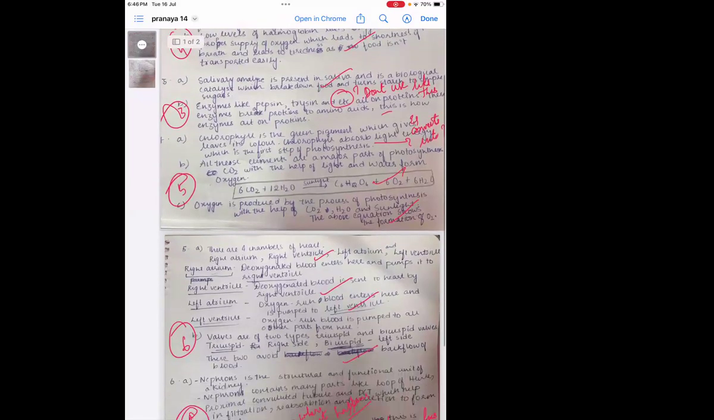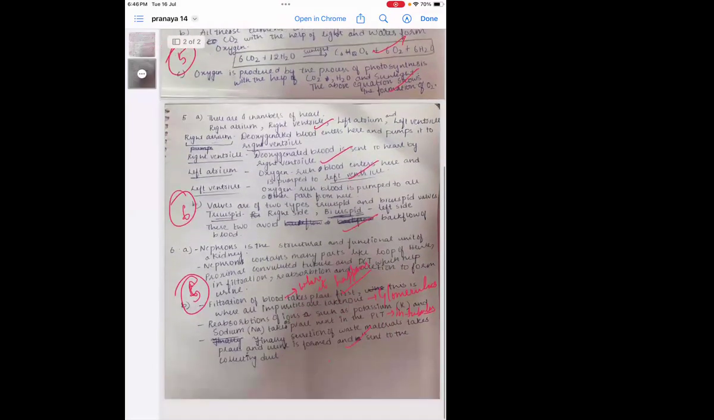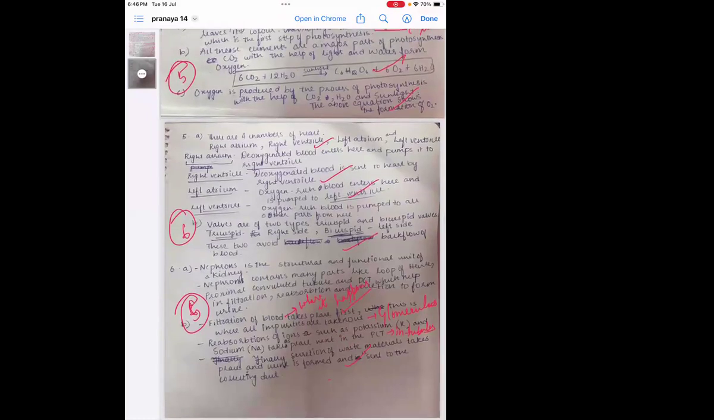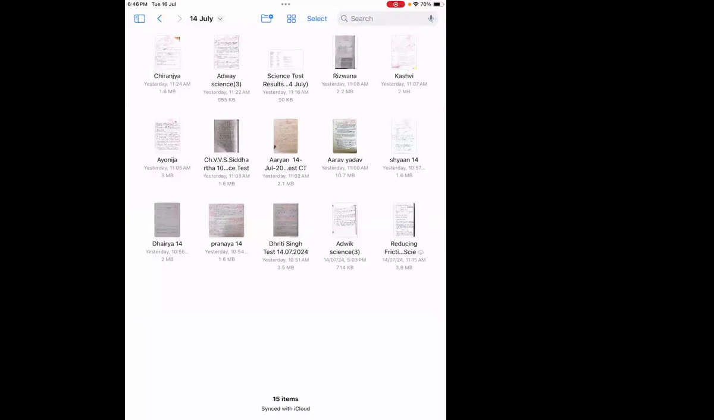Then you have mentioned that chlorophyll will be absorbing the light energy, which is right. But you should also mention that they will be converting it to chemical energy as well. And in the last question, you're talking about the filtration, but exactly where it is happening, which part is responsible, you also have to mention. If you're talking about reabsorption, which part is responsible? If I'm talking about secretion, which part is responsible? Then who else wants to see the answer sheet?